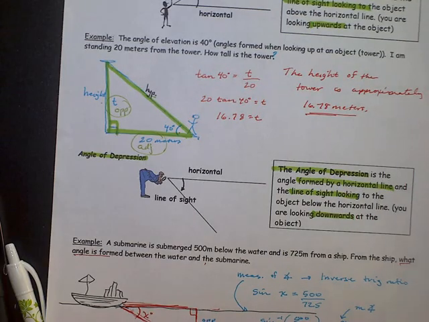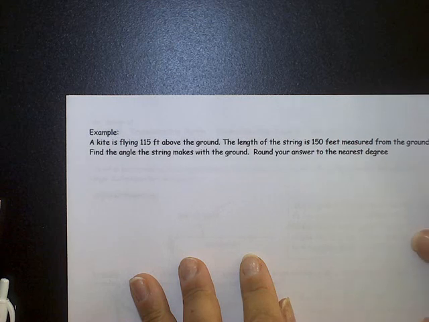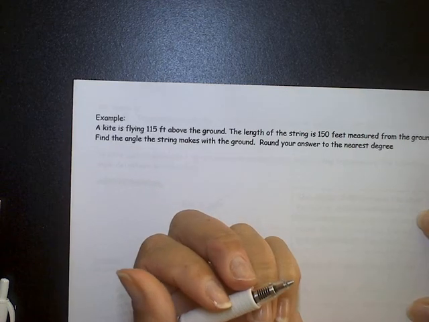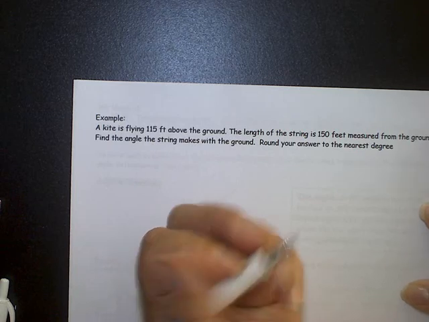Okay, let's look at the last example. I thought I had one more. Let me see. Here it is. One more example. So this example is a kite flying above the ground. So there's a kite flying above the ground. The length of the string is 150 feet. It's measured from the ground. Find the angle to measure to the nearest degree.